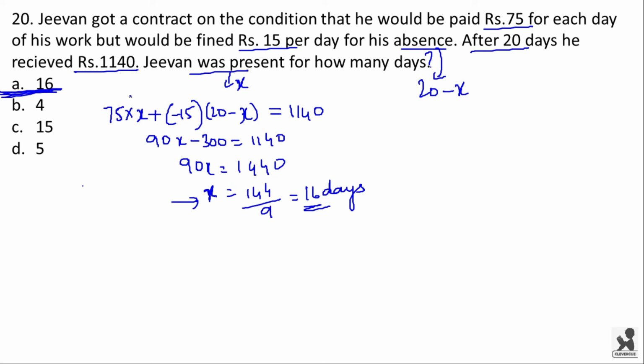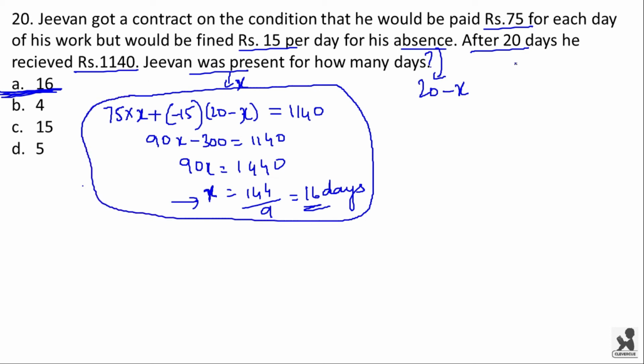But in our examination we have to ignore this method. We have to use the mixture and alligation method over here. This mixture and alligation method I will be dealing with in detail in the mixture and alligation topic. Now in this question, how we have to apply this concept is, write 75 rupees, that is the bigger amount, on the left hand side, and the 15 rupees, we have to be writing minus 15 over here on the right hand side, which is the smaller one.